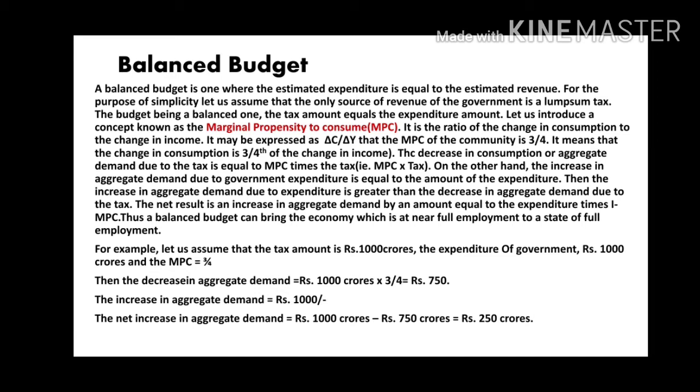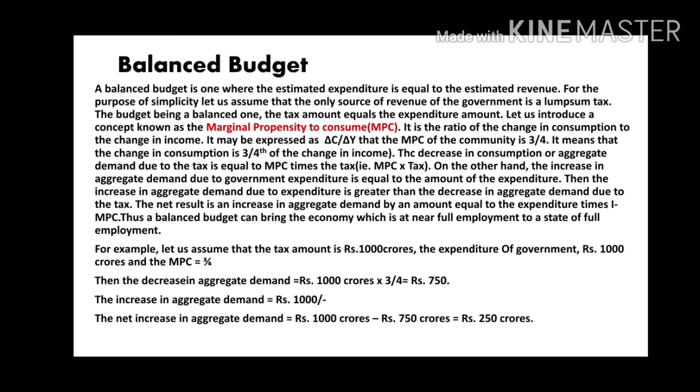The net result is an increase in aggregate demand by an amount equal to the expenditure times (1 minus MPC). Thus, a balanced budget can bring the economy, which is at near full employment, to a state of full employment.